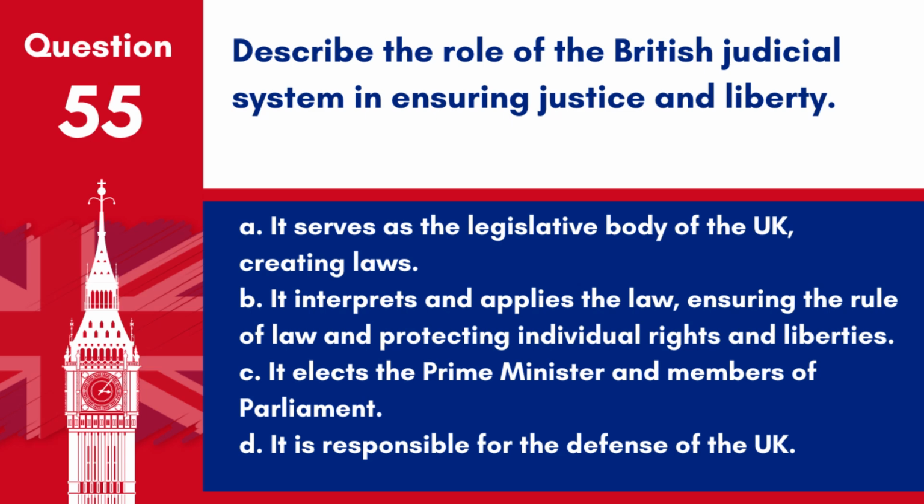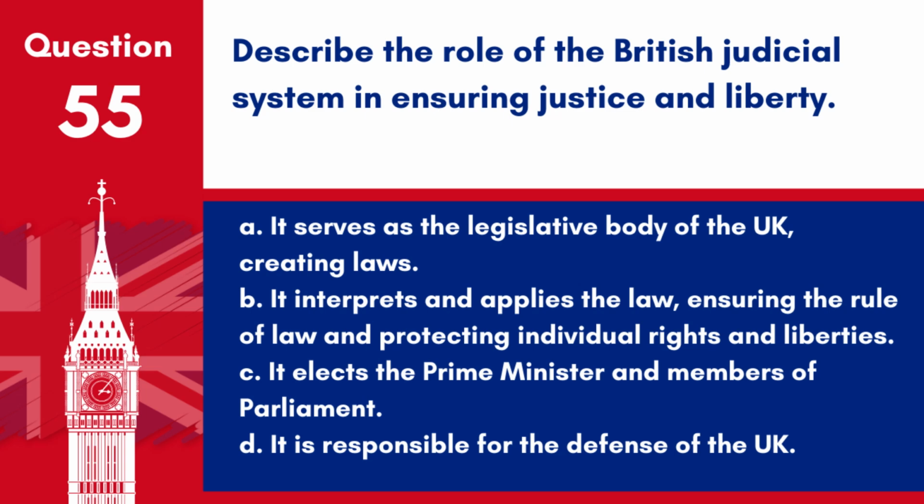Question 55. Describe the role of the British judicial system in ensuring justice and liberty. A. It serves as the legislative body of the UK, creating laws. B. It interprets and applies the law, ensuring the rule of law and protecting individual rights and liberties. C. It elects the Prime Minister and members of Parliament. D. It is responsible for the defence of the UK.